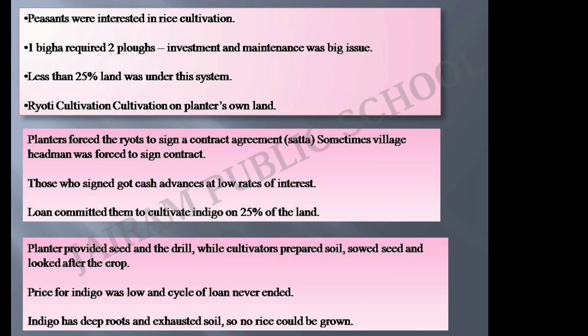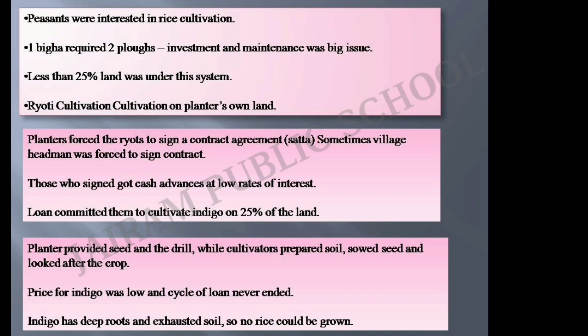Let's see indigo on the land of ryots. Under the ryoti system, planters forced the ryots to sign a contract, an agreement called satta. At times, they pressurized the village headmen to sign the contract on behalf of the ryots. Those who signed the contract got cash advances from the planters at a low rate of interest to produce the indigo. But the loan committed the ryot to cultivate indigo on at least 25% of the area under his holding.